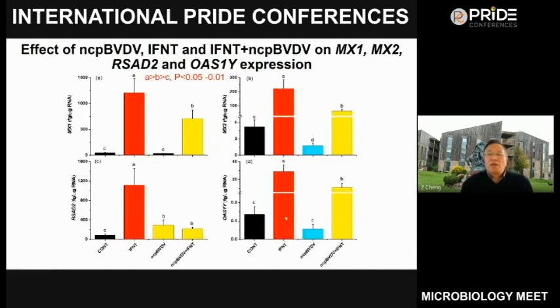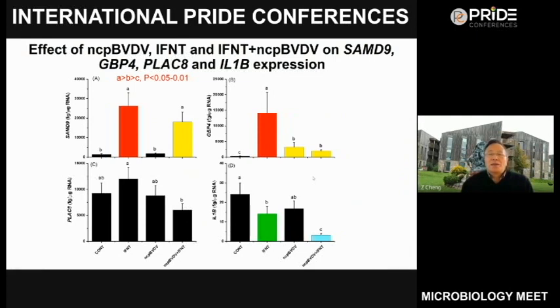And this is another 4 interferon stimulated genes, including MX1, MX2, RSAD2, and OAS1Y. We can find them following a similar pattern. Interferon tau increased the production of those genes here as well, but in the infected cells, the stimulated effect of IFNT was inhibited.